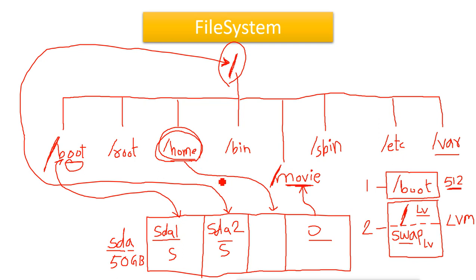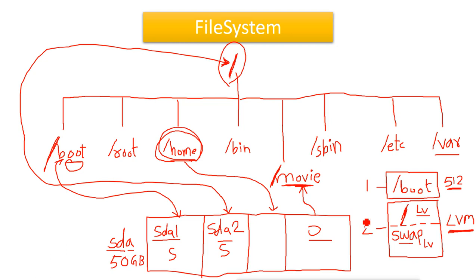Now if we select to create the partitions manually, then we can select LVM, and we can select standard partitions also. Now what is LVM, and how we can configure LVM, we will see. First we will see the basic partitioning. So this is the default, and this is the file system we have in Linux. Now how we will manage this: we can create these partitions at the time of installation, or we can do it after installation also.